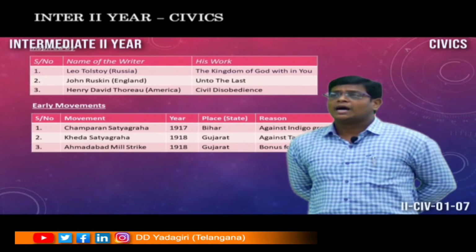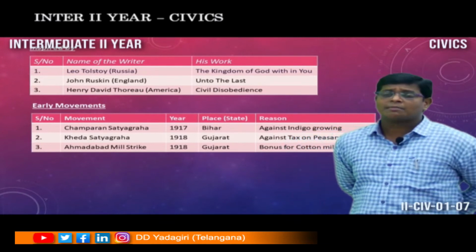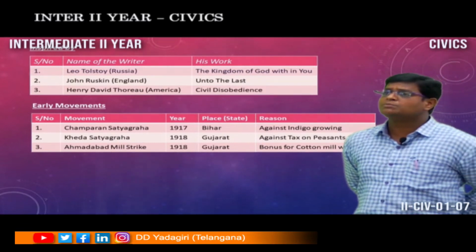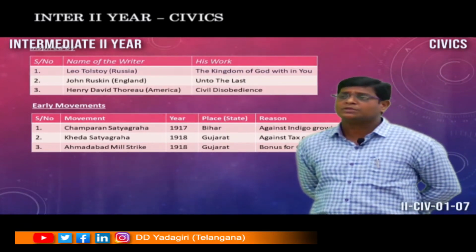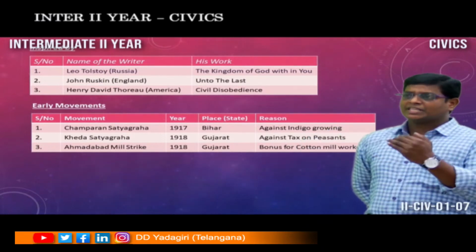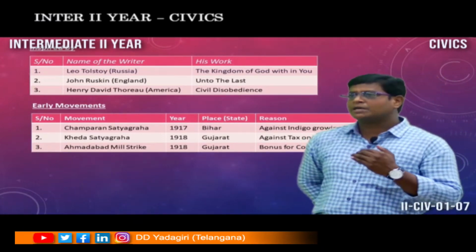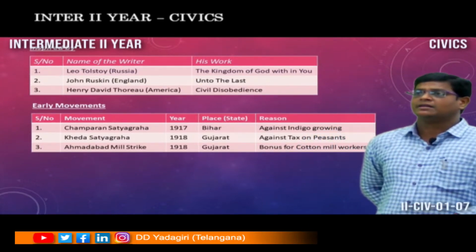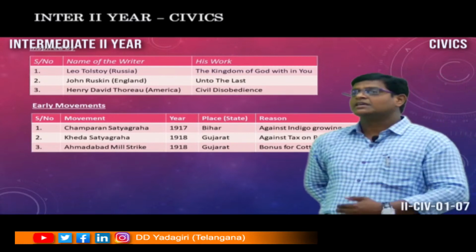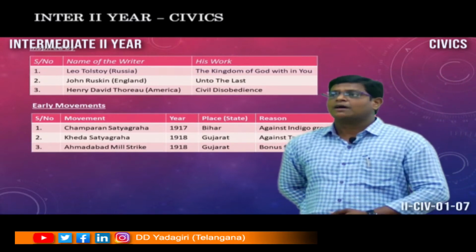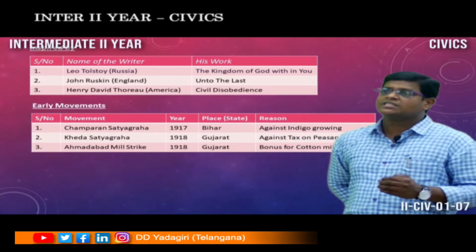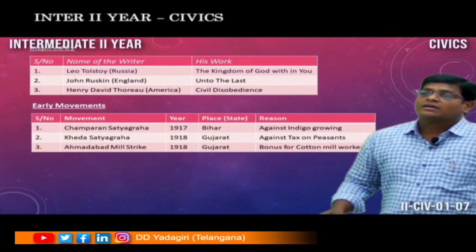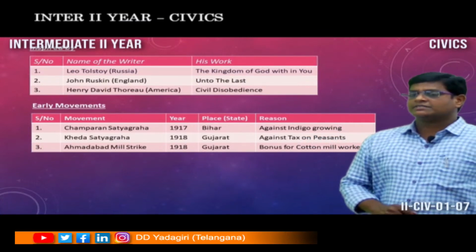Finally, the Ahmedabad Mill Strike, which is from Gujarat. What happened at Ahmedabad Mill? The management of the Ahmedabad Mill did not allow the bonus to the workers of the mill. Against that, in favor of the workers, Mahatma Gandhi practiced the Ahmedabad Mill Strike in the year 1918.